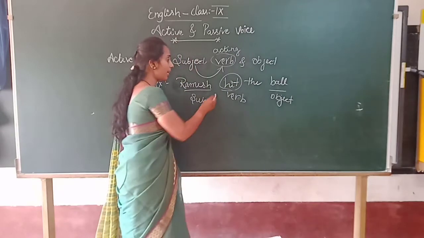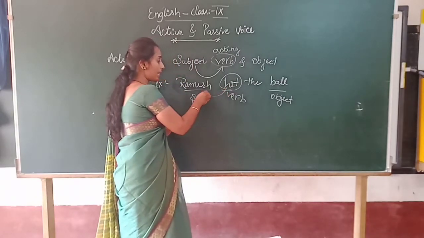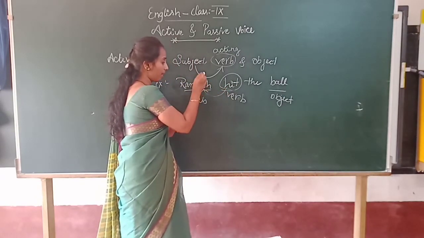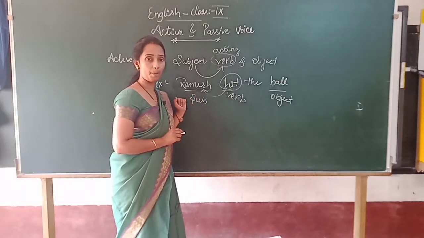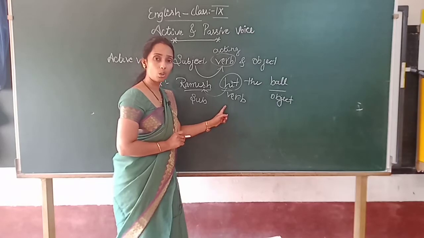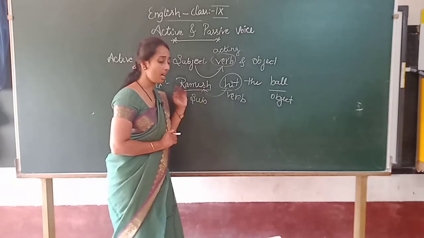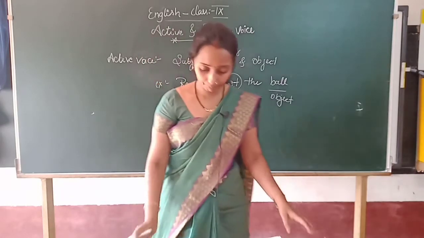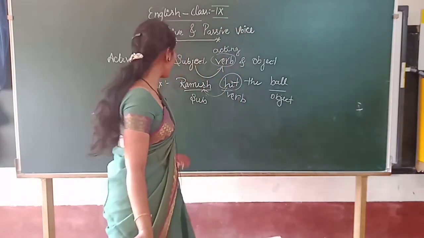Clear? So which is the main one here? The subject acts upon the verb. So here the verb is important, and the subject shows what work is going on. Is it clear, children? That is the active voice. And one more example, please.